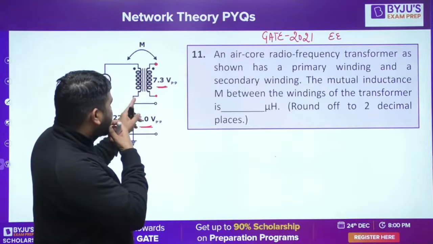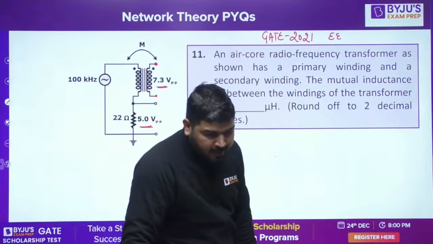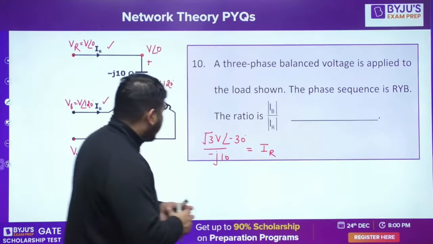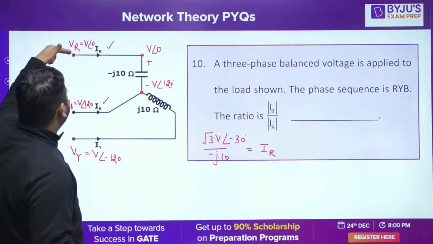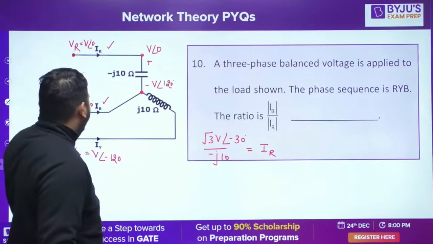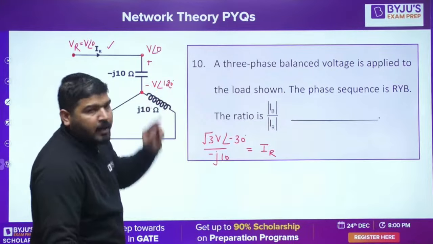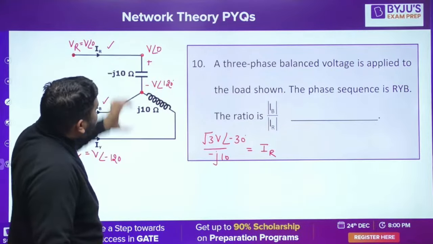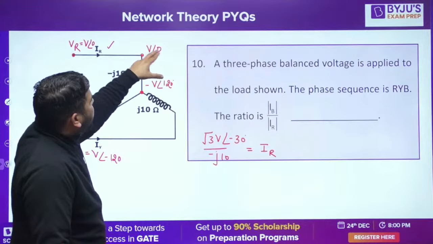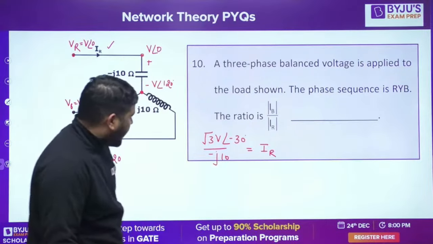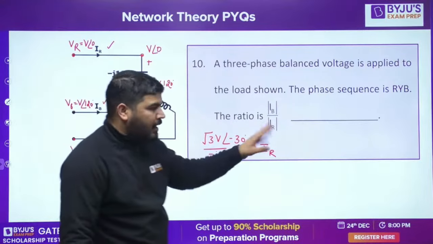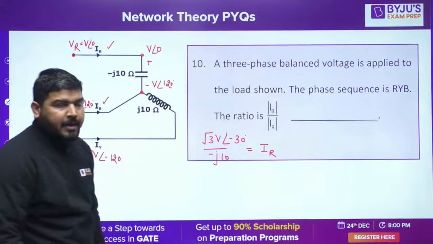Please check this question, whether this statement is correct or not. In the meantime, we can solve this question. So I told you this voltage is given to us. This is V angle 0, this is V angle 120, this is V angle minus 120. Since it is directly shorted here, you can say that this neutral point will have V angle 120. Now what is the voltage difference across this capacitor, so that I can calculate this IR? The voltage difference across this capacitor is V angle 0 minus V angle 120, so it will be root 3 angle minus 30. Divide by minus J10 is IR.